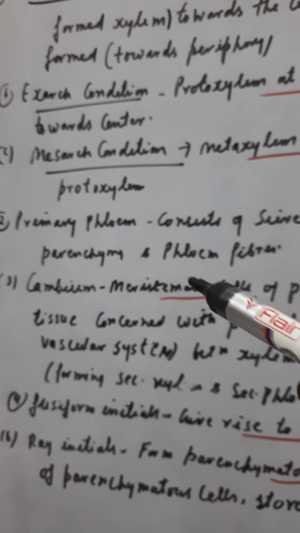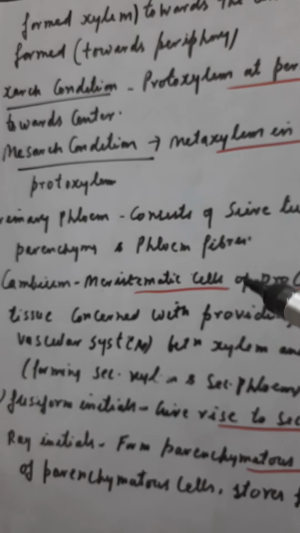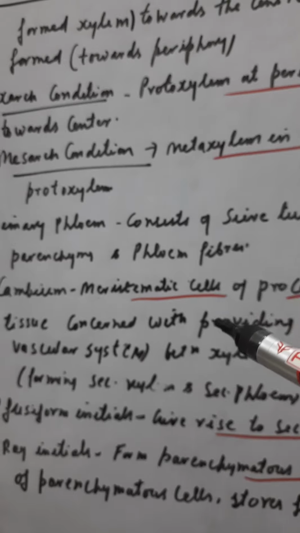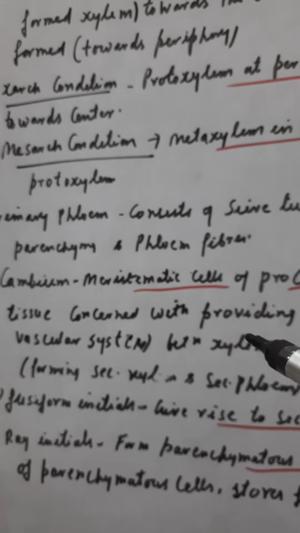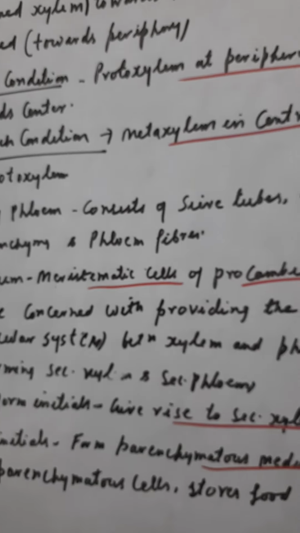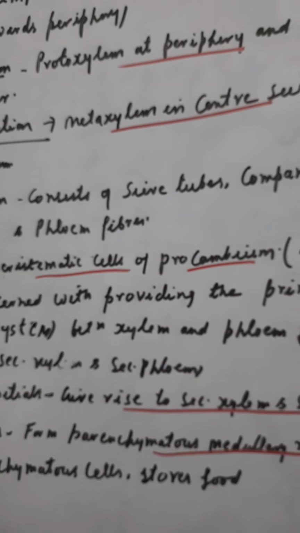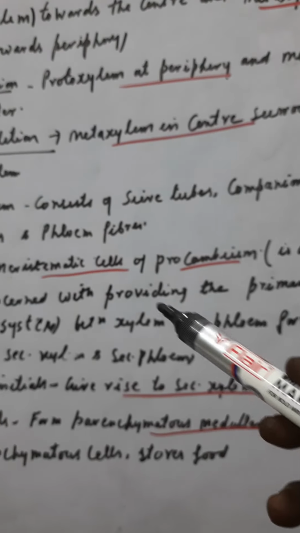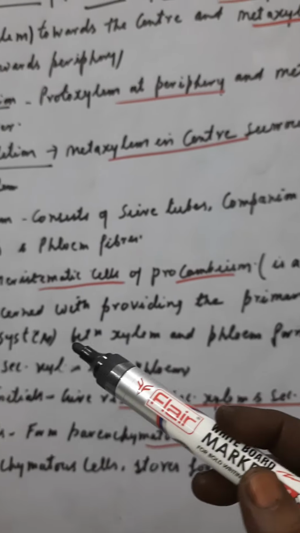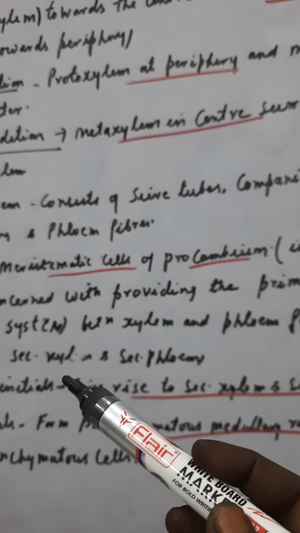So cambium is made of meristematic cells. Meristematic cells, as I had told in the live class, are the completely dividing cells of procambium, meaning cambium is formed from the procambium. So procambium is also a meristematic tissue which is concerned with providing the primary tissues of the vascular system.